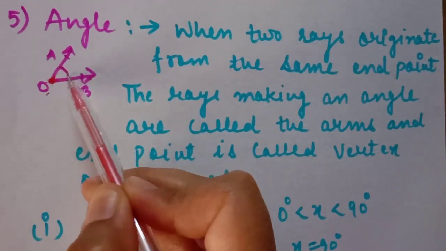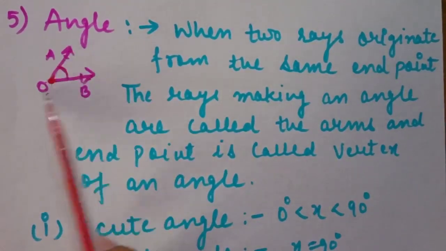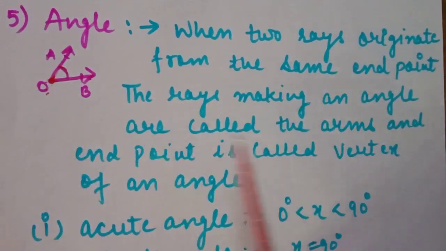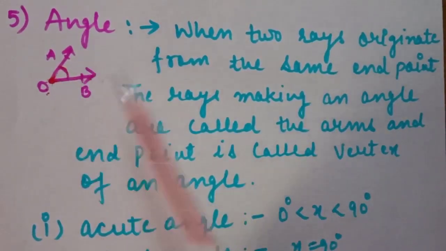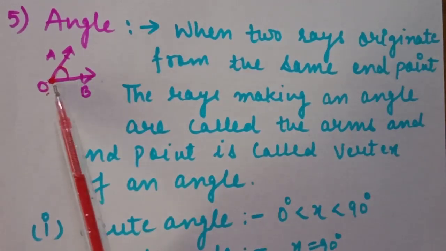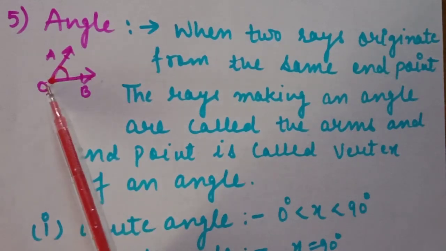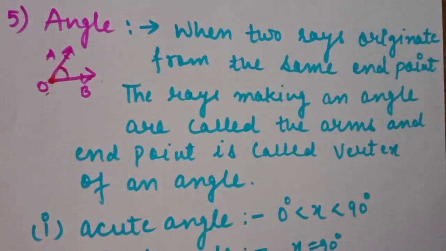So they are making this space, we call it an angle. The rays making an angle are called the arms, and the end point is called the vertex of the angle. OA, OB are the arms of the angle and O is the vertex of the angle. So what is an angle? When two rays originate from the same end point, we call it an angle.